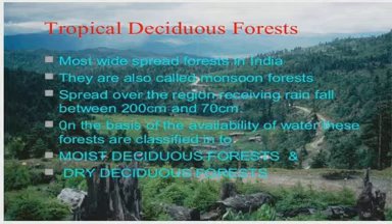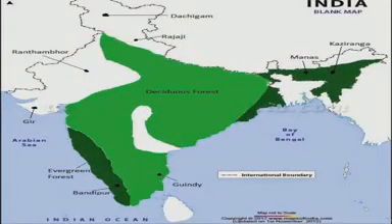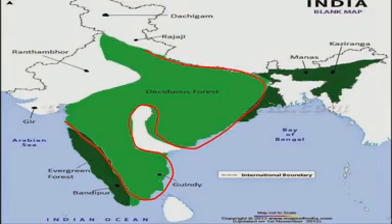Dear student, lion, tiger, deer, elephant, lizard, snakes are the animal species found in tropical deciduous forest. Here is the map of the tropical deciduous forest. See, the light green color shows you the area of tropical deciduous forest in our country. I hope you understand.